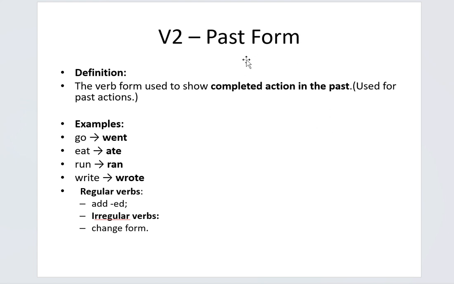And the second one is the past form. The definition of V2 is the verb form used to show completed action in the past. For example, go, went, eat, ate, run, ran, write, wrote, see, saw, play, played, cook, cooked. Regular verbs add ed. Irregular verbs change completely. We use V2 in simple past tense. For example, I ate breakfast. She went to the market.